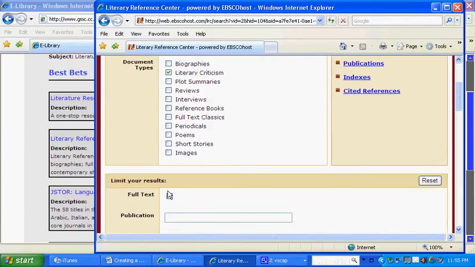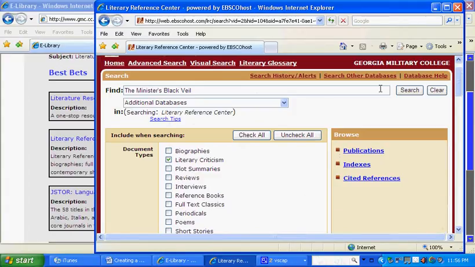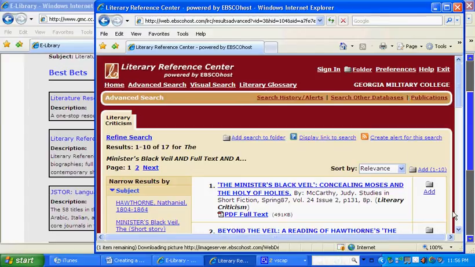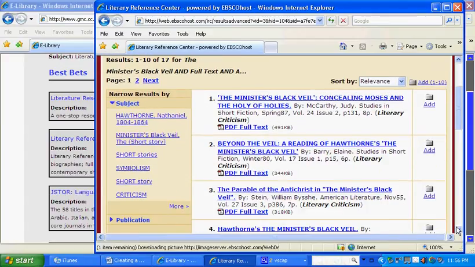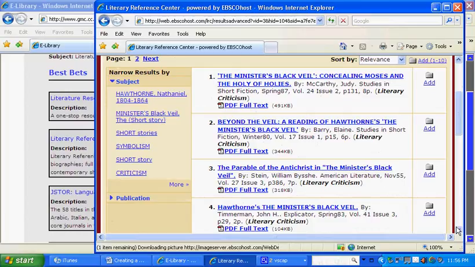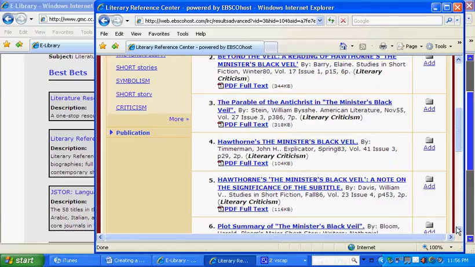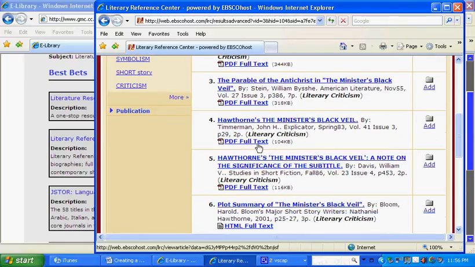So I'm just gonna click on literary criticism, and I only want things where I can access the full text online. I don't care about finding things at some other library somewhere. So I'm gonna click search. Alright, and so then you can see I've got 2 pages worth of articles or literary criticisms. The first one being about concealing Moses. The next one about the veil itself, probably about it being a symbol. About the work being a parable. Just another literary criticism. I'm not sure from the title what it's about.